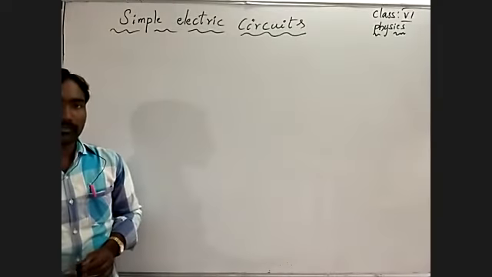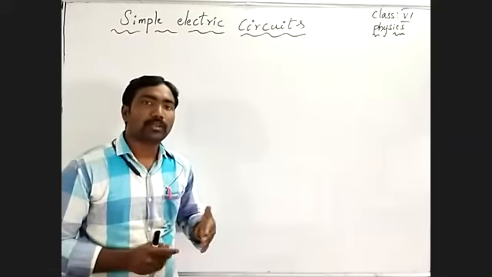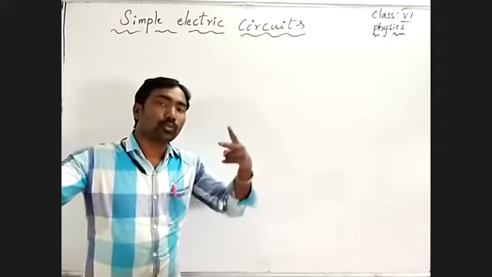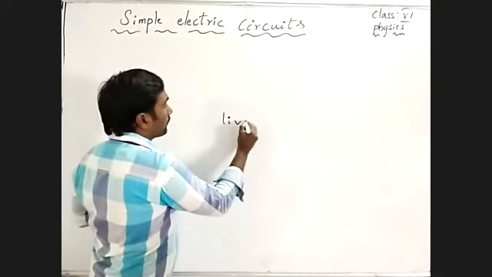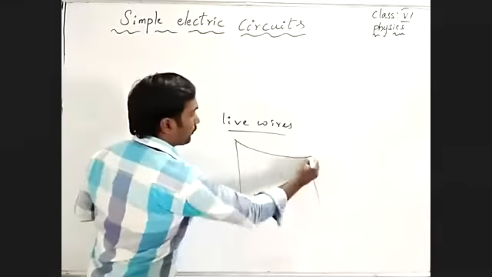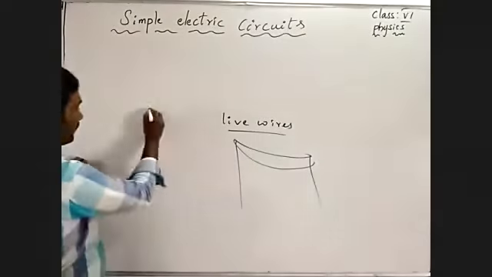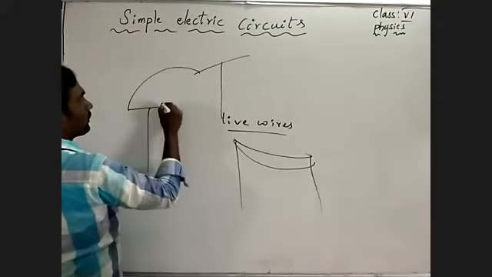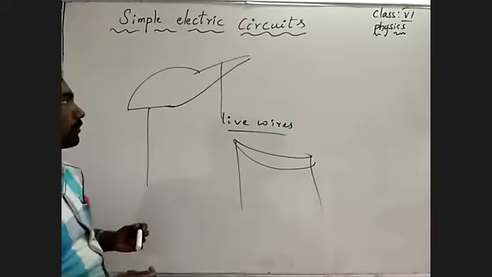Understand? If you observe your home, first we get electric current from two live wires passing between two electric poles.